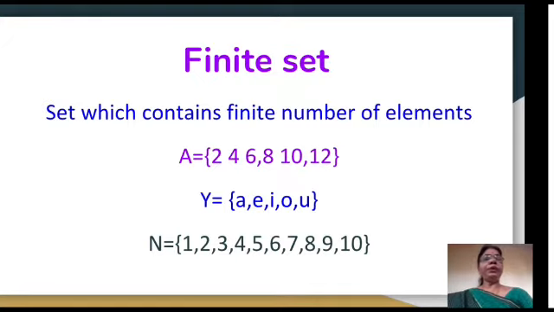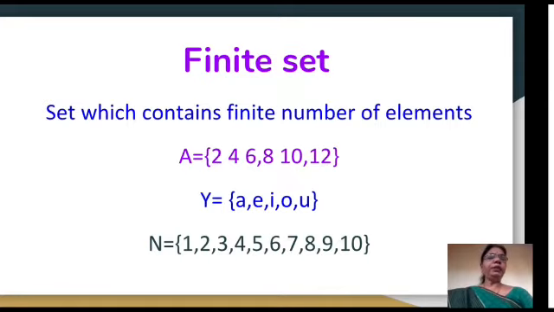Set of numbers from 1 to 10. These are examples of a finite set. A finite set consists of elements which we can count. One can count the number of elements in the set, and the process of counting terminates at some point, that is known as a finite set.